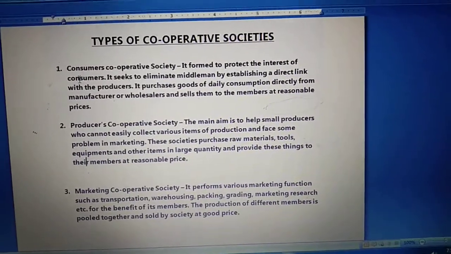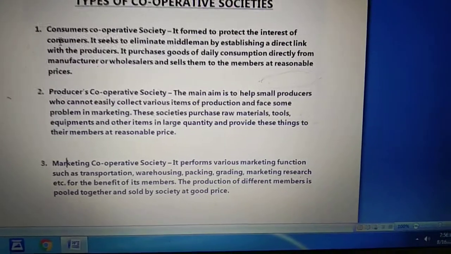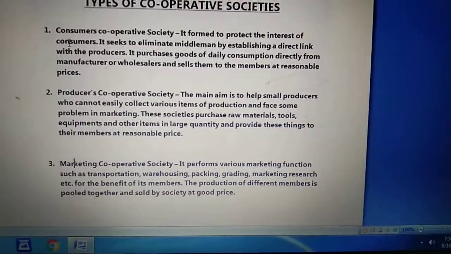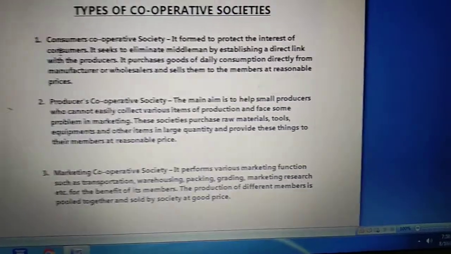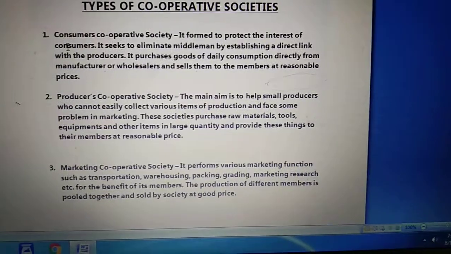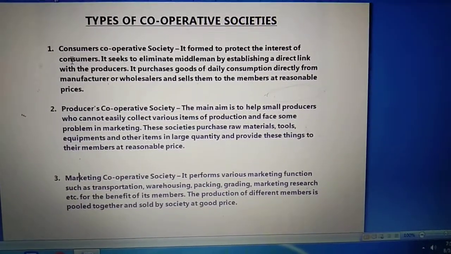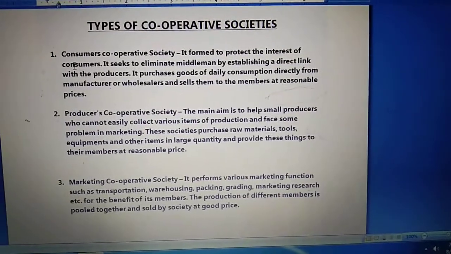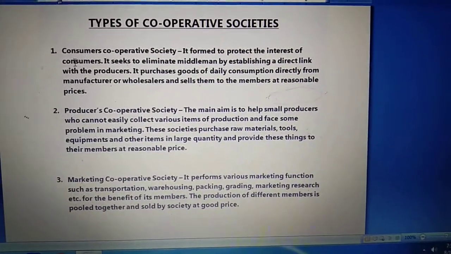Now next is the third form, marketing cooperative society. In a marketing cooperative society, it performs various marketing functions such as transportation, warehousing, packing, grading, marketing research, etc. for the benefit of its members. The production of different members is pooled together and sold by the society at good prices.